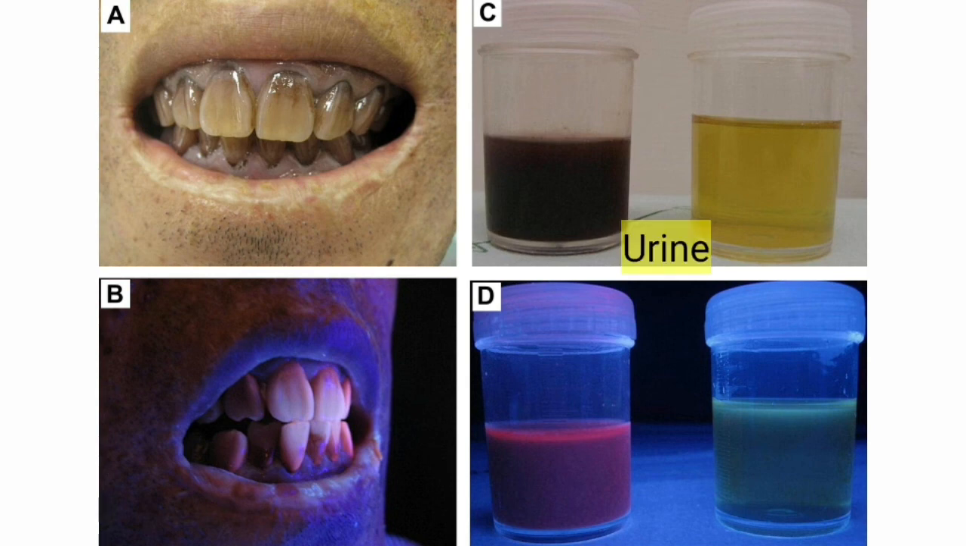Excretion of these porphyrins in urine turns the urine color to dark red, that is, as we discussed, the port wine appearance is seen in the case of urine.